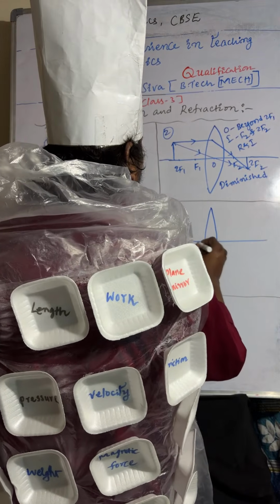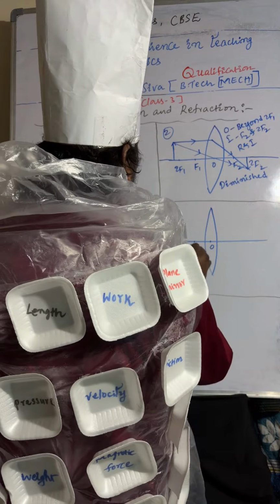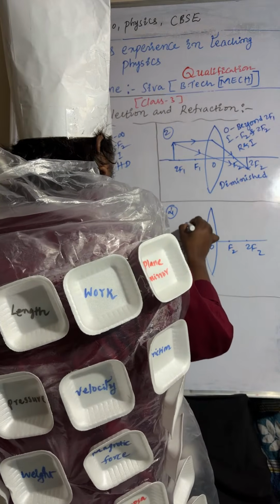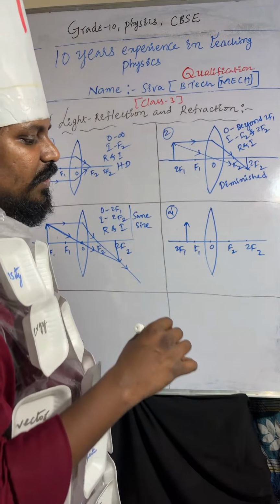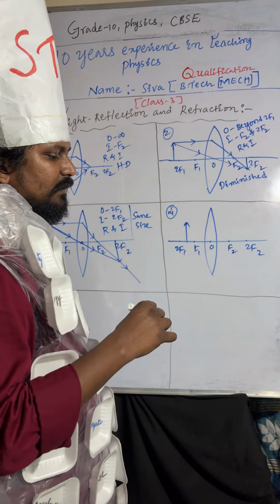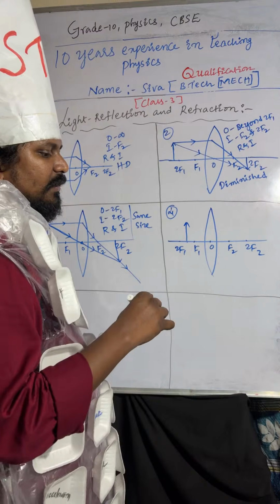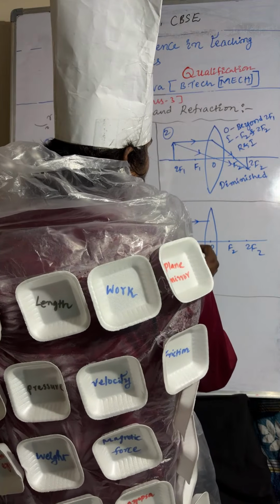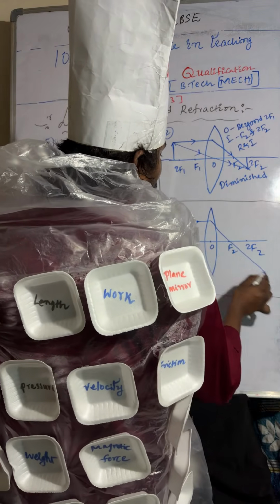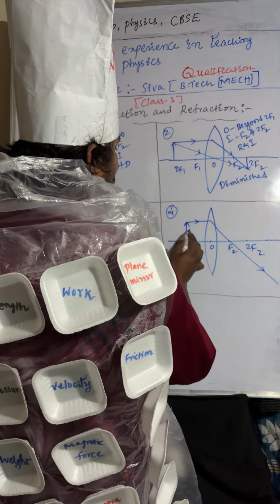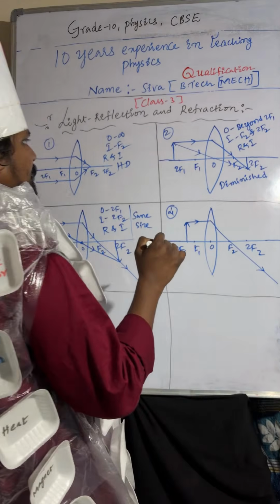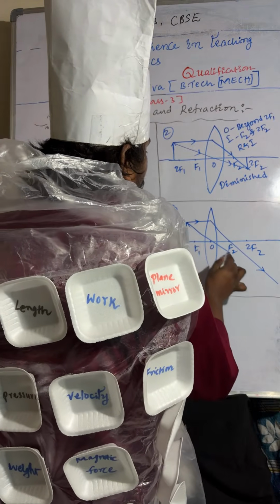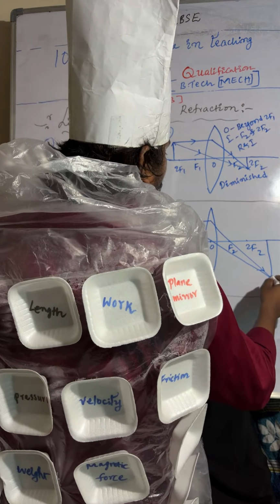Optic center, F1, 2F1, F2, 2F2. The object is placed between 2F1 and F1, so the image will form. One light ray I am taking like this, it passes through. Another light ray is passing, and those light rays will meet beyond F2. The image will form here.